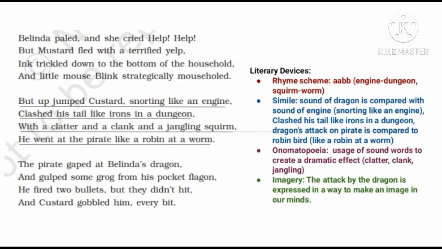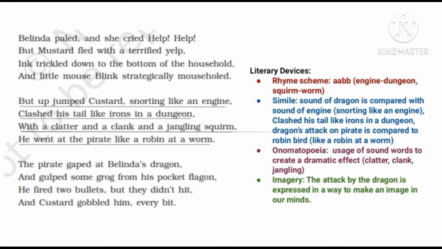Well, now let's focus on the literary devices used in stanza 10. The rhyme scheme of stanza 10 is A-A-B-B. We can see the usage of simile in stanza 10 as the sound of the dragon is compared with the sound of an engine in the line "snorting like an engine." Then, the dragon's attack on the pirate is compared to a robin bird in the line "like a robin at a worm."